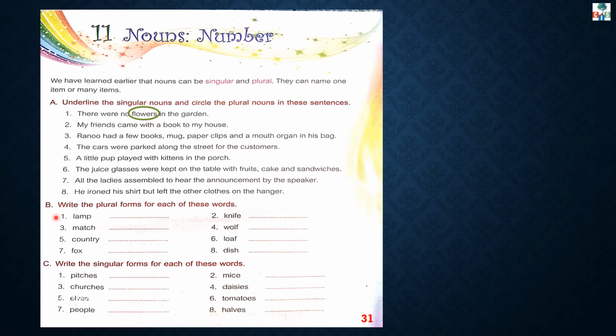See exercise B. Write the plural forms for each of these words. Now here you have to make the plural forms of these words. Lamp, lamps. See exercise C. Write the singular forms for each of these words. Now in this exercise you have to form singular nouns.